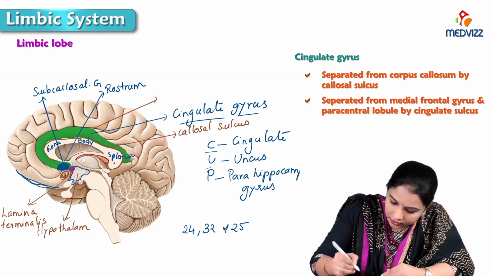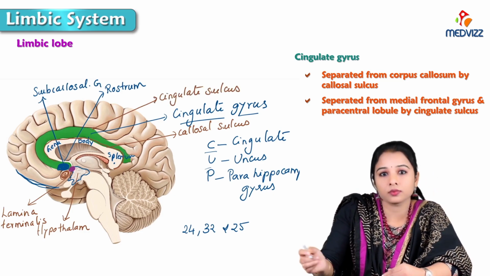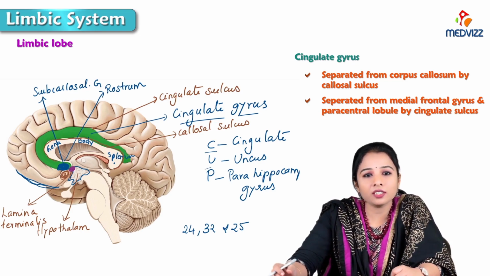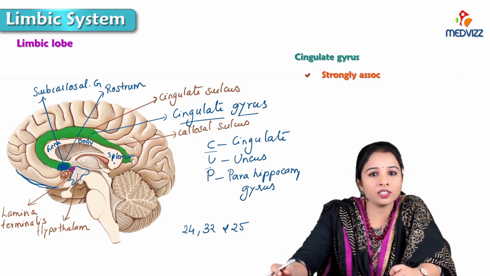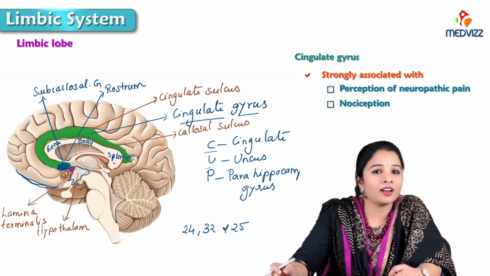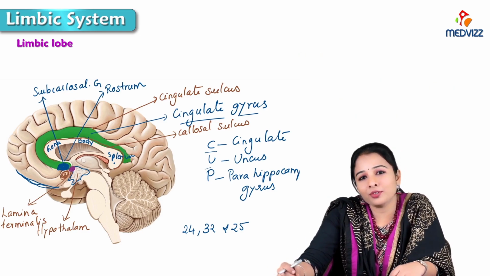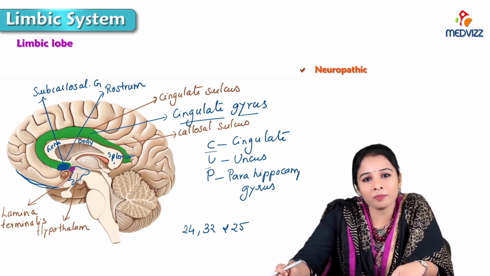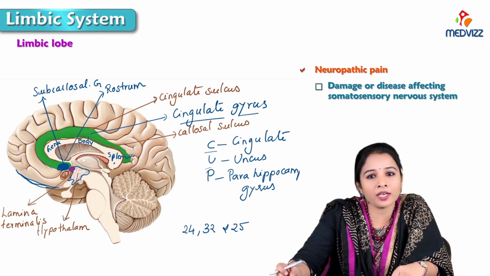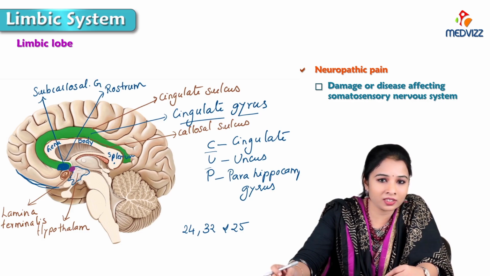It is believed that the cingulate gyrus is strongly associated with the perception of neuropathic pain, nociception, and also the sense of satisfaction. One thing we have to note here is that neuropathic pain is pain caused by damage or a disease affecting the somatosensory nervous system.